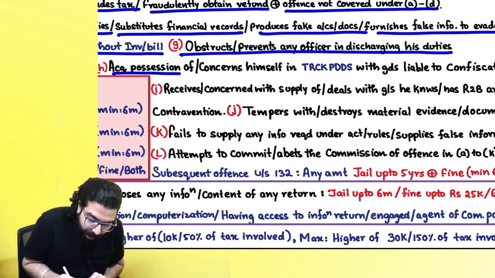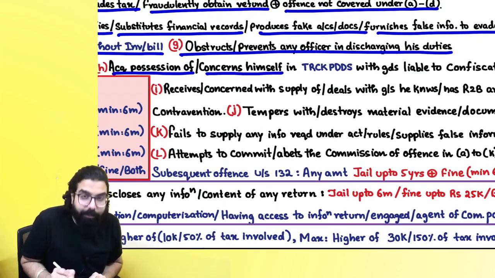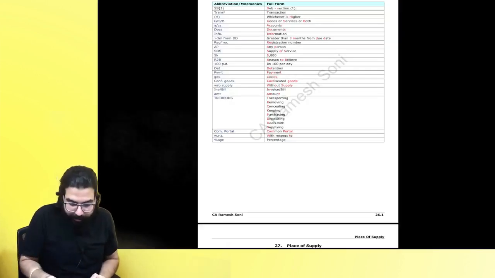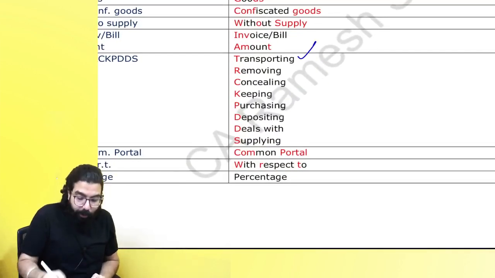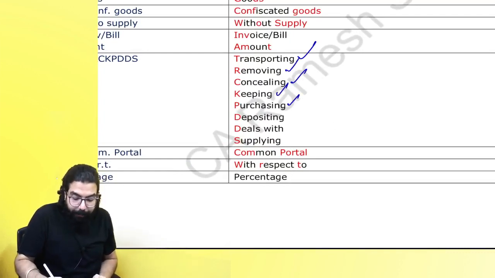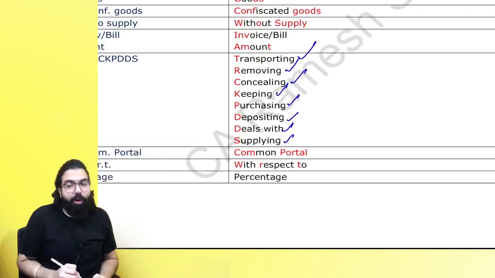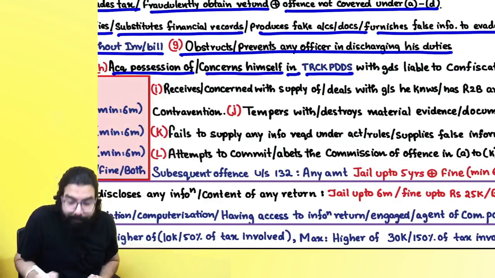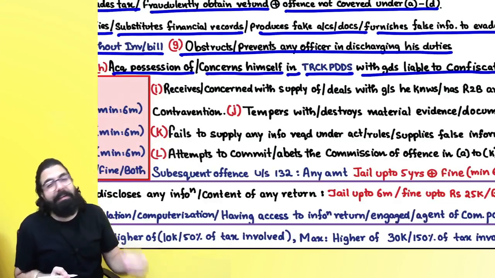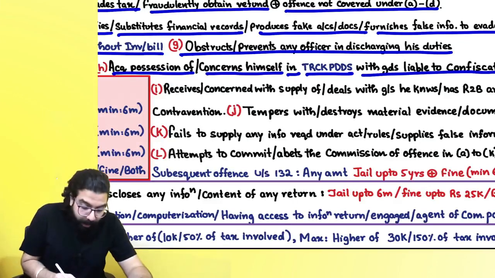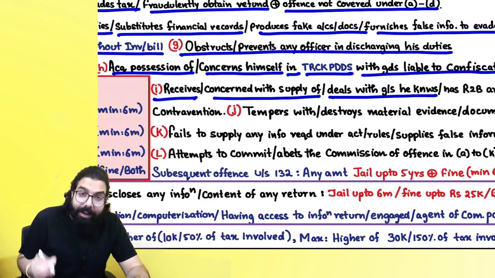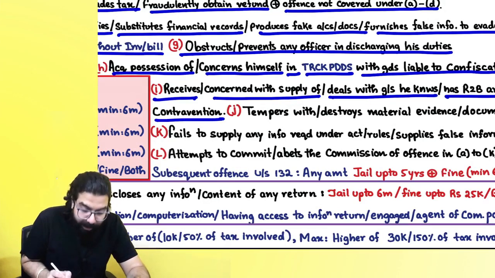Okay, you have acquired possession of or concerned yourself in, sir, what is this T? I have written it in the mnemonics sheet. Sir, you are transporting, removing, concealing, keeping, purchasing, depositing, dealing with, or supplying goods which are liable for confiscation. Whatever it is, you receive or are concerned with supply of, or deal with, goods you know or have reason to believe are in contravention.